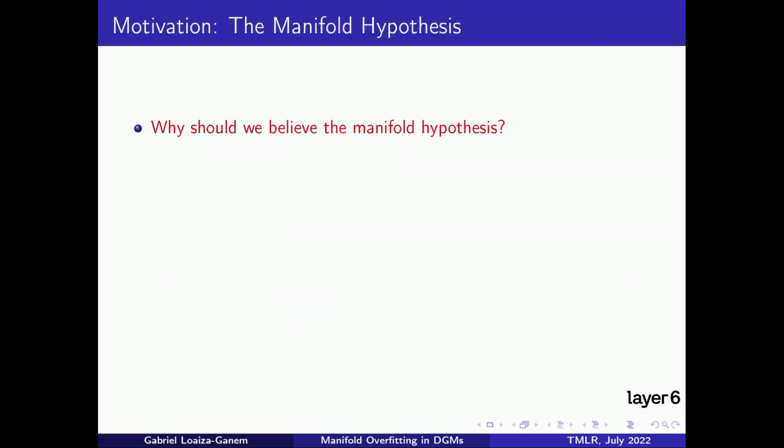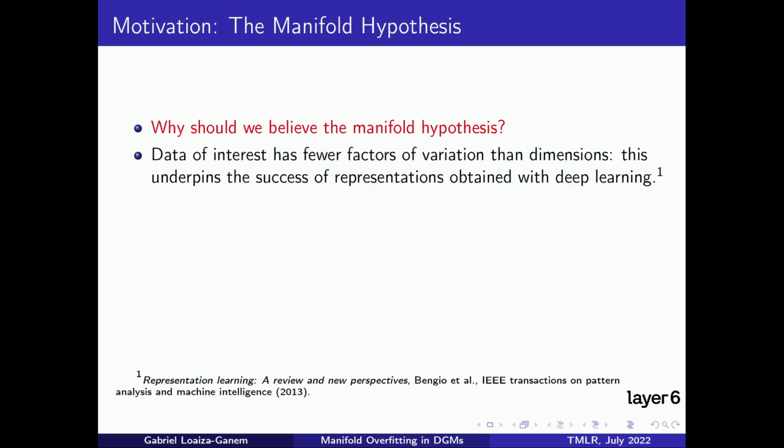Before answering this question, I want to emphasize its importance by talking about the manifold hypothesis and maximum likelihood, and why they are relevant. There are many reasons to believe in the manifold hypothesis. For example, deep learning recovers low-dimensional representations of data, and would not be as successful if there was no low-dimensional structure in the first place. There is also empirical evidence, where the intrinsic dimension, lowercase d, of commonly used image datasets has been estimated, and observed to be much lower than the dimension of ambient space, uppercase D.